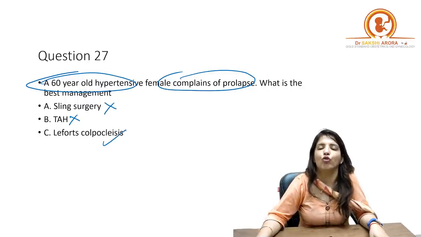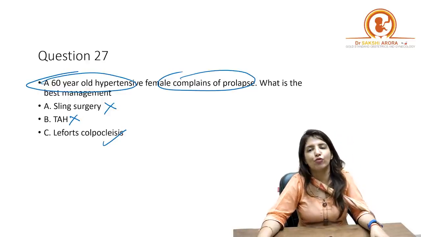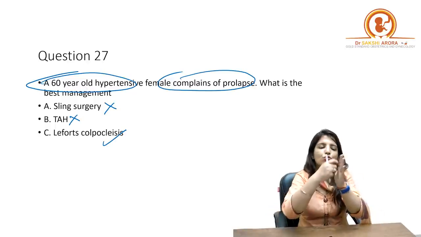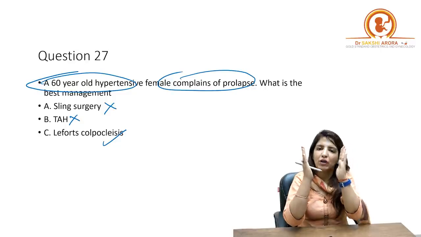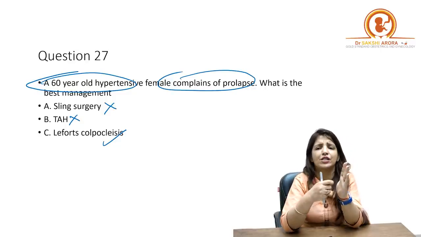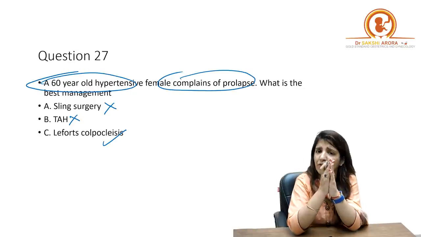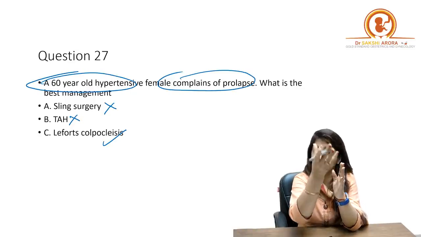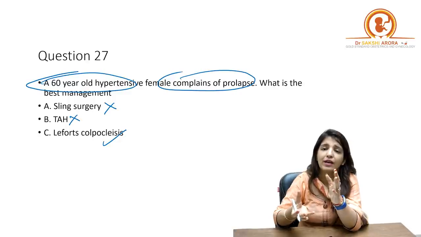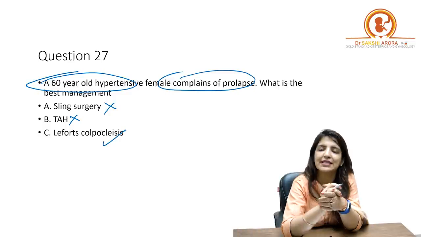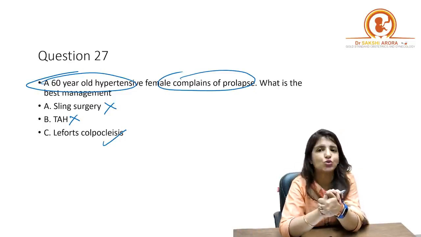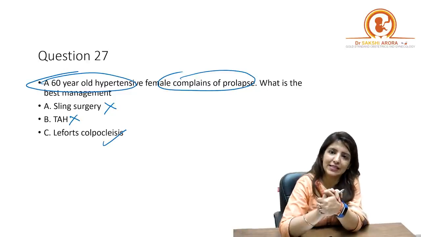So I am going to go for Lefort colpocleisis. What do you do in a Lefort colpocleisis? Under local anesthesia, you do a curettage of the anterior and the posterior wall of the vagina, and because you've done a vigorous curettage of the anterior and posterior walls, adhesions will be formed and the part which is prolapsed will not come out, right? Because you have closed the vagina. That is Lefort colpocleisis. And females who are more than 60 years are postmenopausal. That is why we can go for Lefort colpocleisis in them.